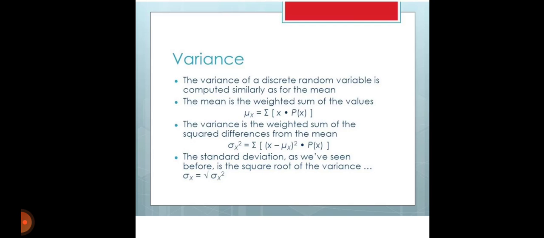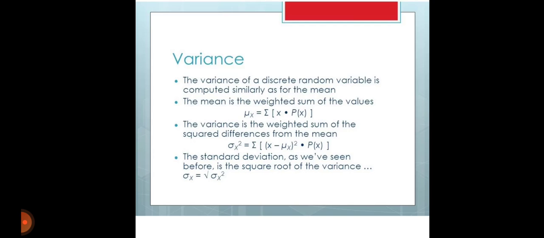The mean formula is mu of x is equal to sigma of x into p of x. The variance is the weighted sum of the squared differences from the mean. So sigma x square is equal to the sum of x minus mu of x, whole square, into p of x.